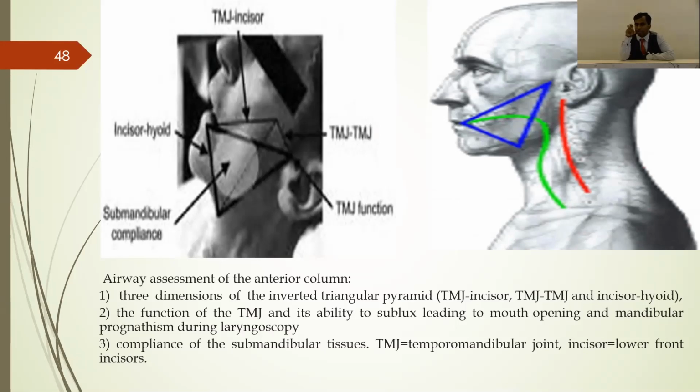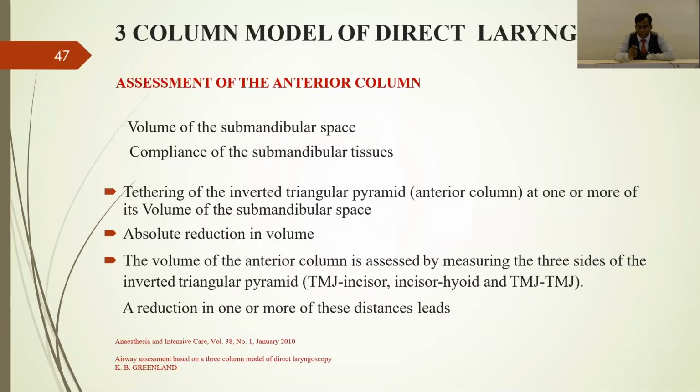So this will form the inverted pyramid. This mainly constitutes the submandibular space, submandibular tissues. Whenever you are going for PAE, you should always palpate for the submandibular space, because if it is very thick and it cannot be displaced, that means the patient may go for difficult intubation, as he cannot displace the structures. If it is very soft, then even though the patient is obese, you will definitely have an easy intubation. That's how you can assess the